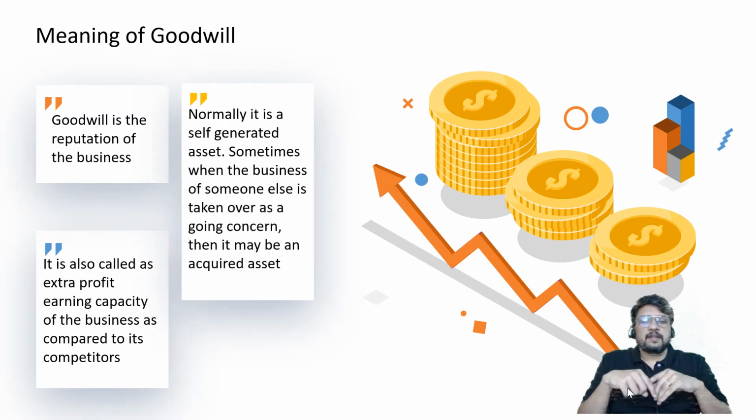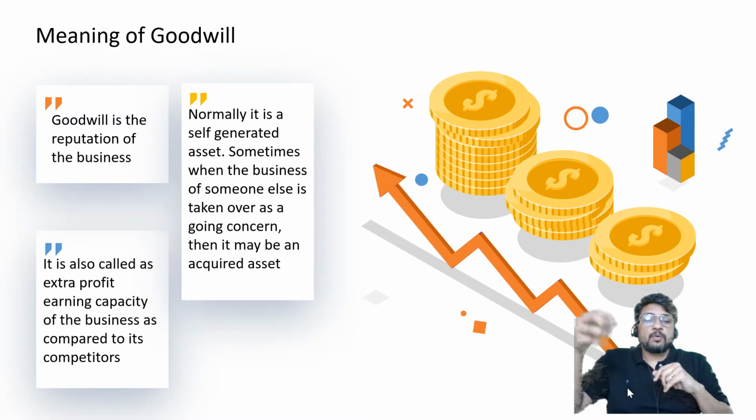Normally it is self-generated. But sometimes when the business of someone else is taken over as a going concern, then it may be an acquired asset. Now in 12th standard, we do not have this special adjustment of taking over somebody else's entire business.